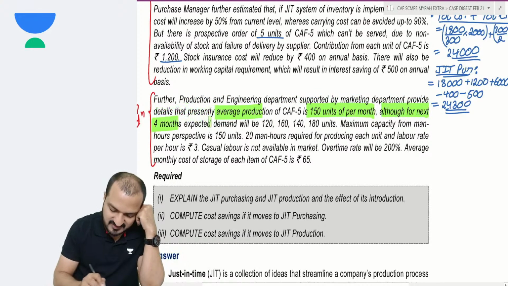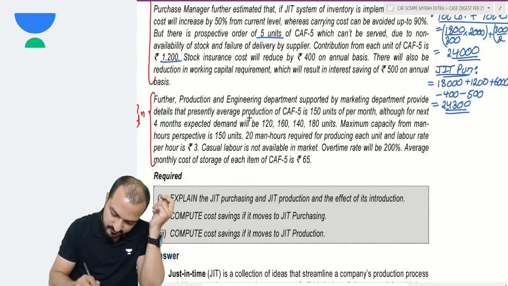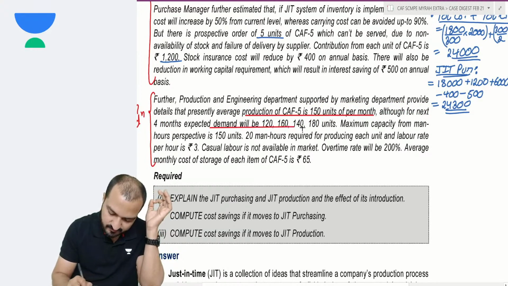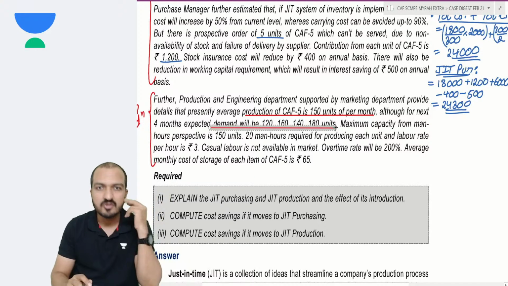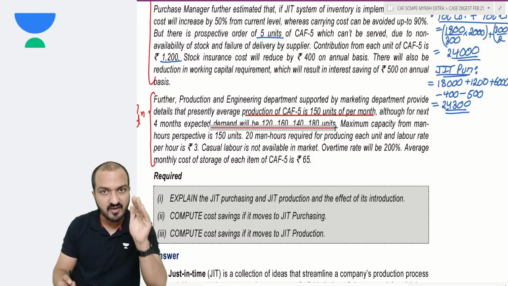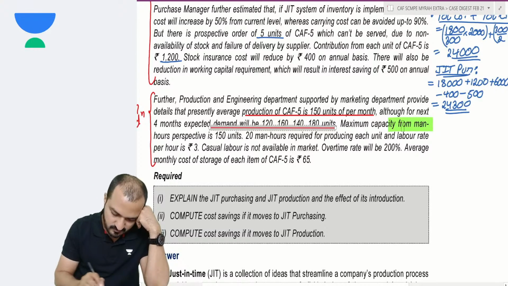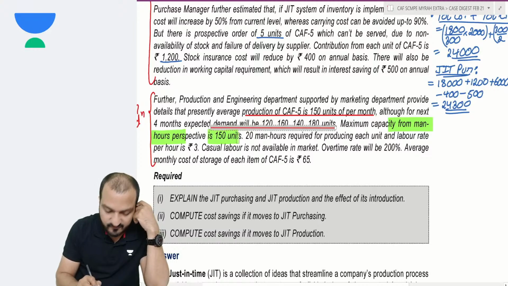Although for the next 4 months, expected demand is this. So you notice that your production is 150 per month, but demand in next 4 months is different. So every month has different demand, but you are producing same 150 every month. Maximum capacity from man hours perspective is 150 units.